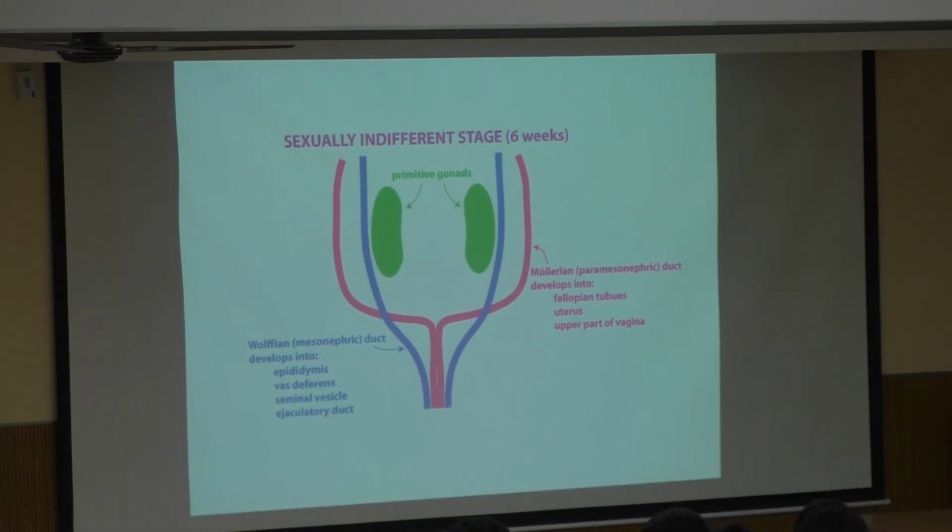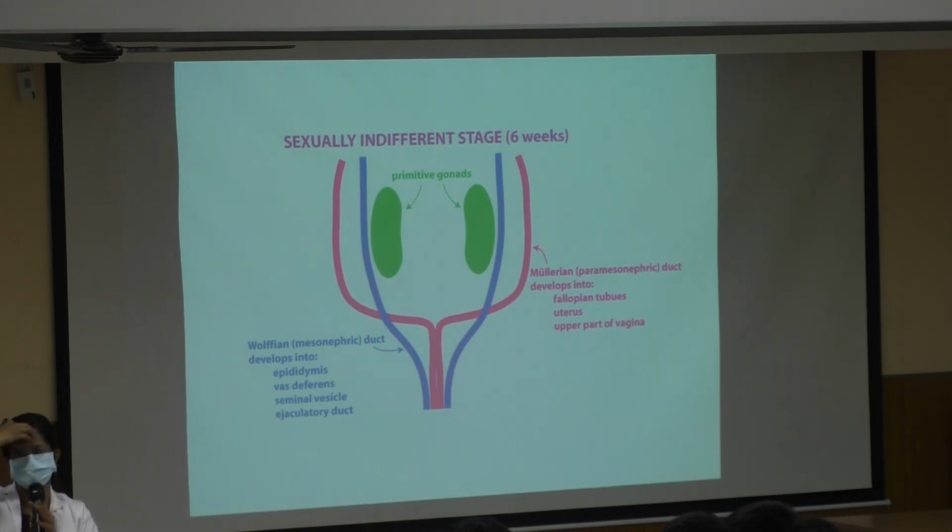When the gonad forms and the testosterone starts forming, automatically the female duct will regress and only the male duct will be present, and that will take the further development of the genitalia. So till 6 weeks, both Wolffian and Mullerian ducts will be present in the fetus till the indifferent stage.